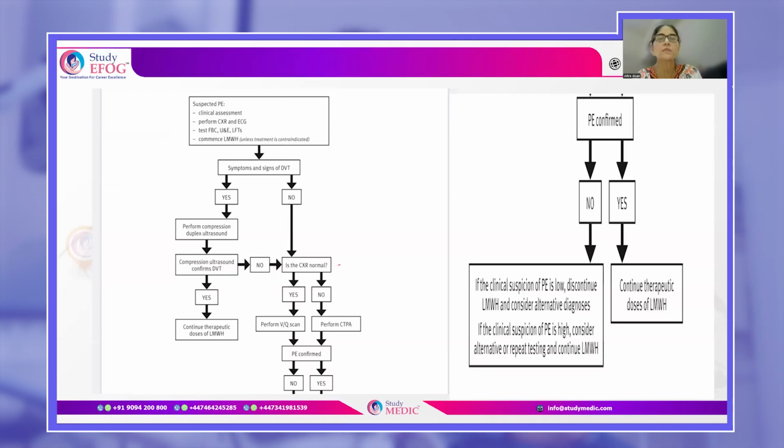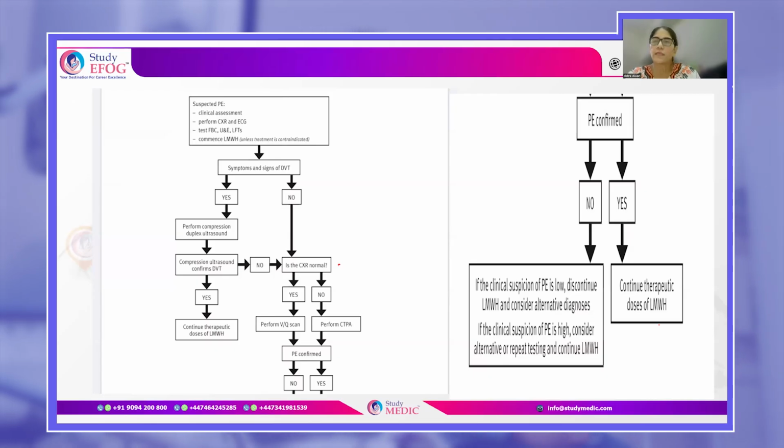So go back and see the X-ray chest. Is the X-ray chest normal? If it is normal, you will do a VQ scan. If the chest X-ray is abnormal, you will do a CTPA. Either of these investigations would either confirm or not confirm that pulmonary embolism is there. If pulmonary embolism is there, you will continue therapeutic dose of low molecular weight heparin.